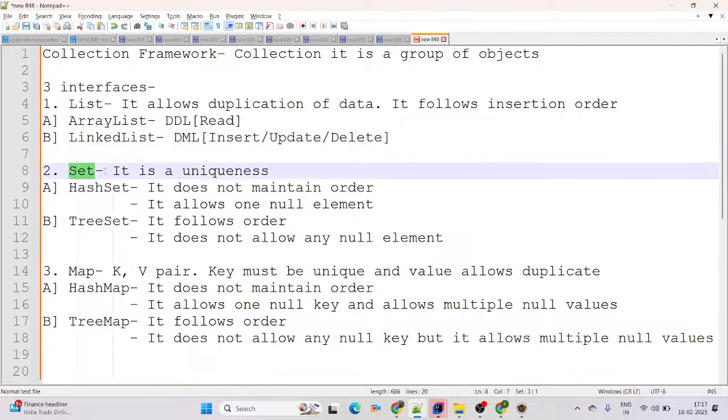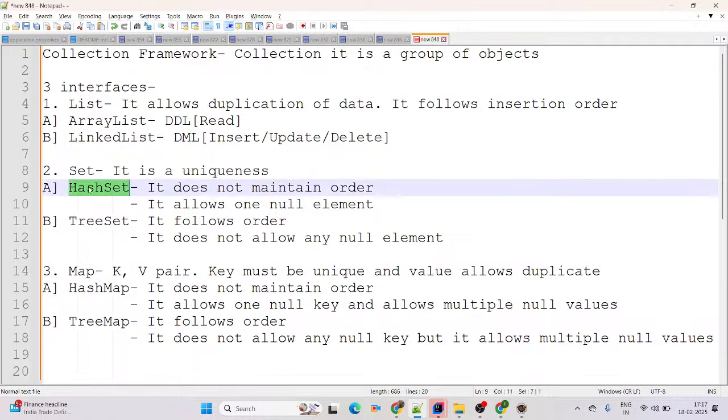Now coming to the next one, Set. Set is an interface coming from the java.util package, and Set is about uniqueness. If you want to maintain uniqueness, then you can simply go to the Set. In Set there are two classes, HashSet and TreeSet. HashSet does not maintain the order, but TreeSet follows the order. Order means you can simply say alphanumeric. For numeric, it will give more priority.